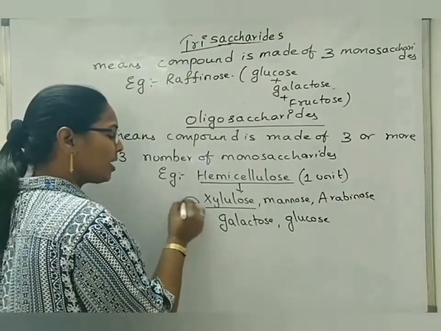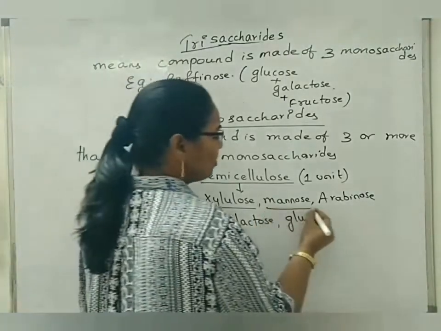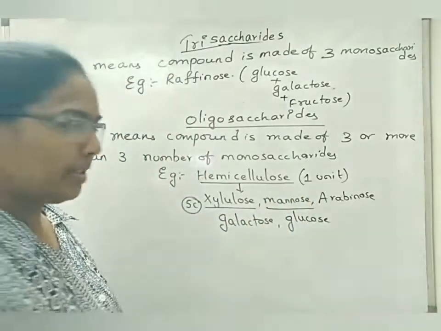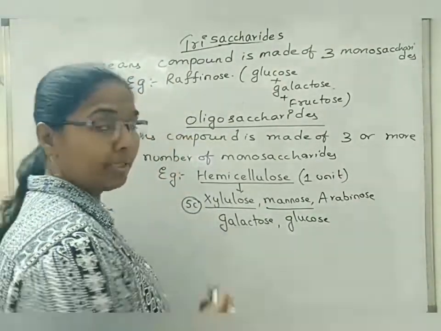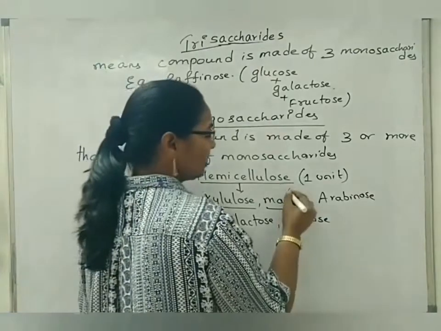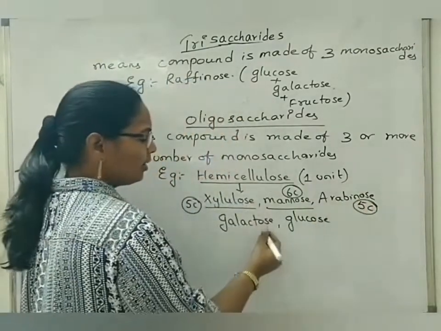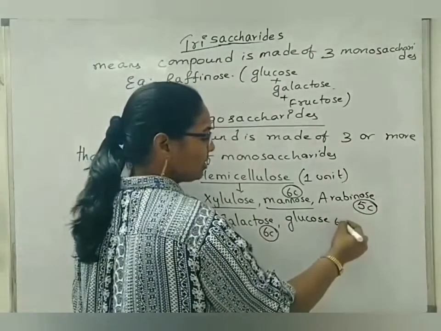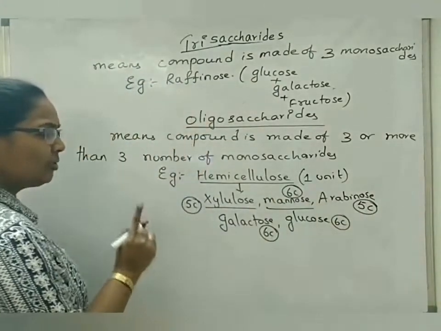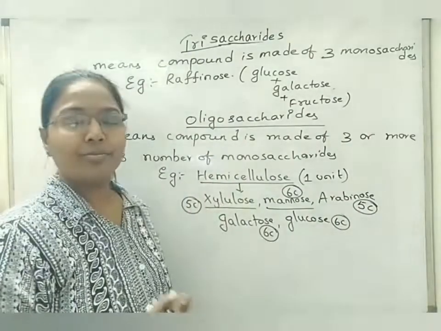Xylulose is a 5-carbon compound that we see in the regeneration of the C3 cycle. Mannose we will also read in the algae chapter, when we are reading about chlorophyceae, phaeophyceae, rhodophyceae, then we come across the word mannose. Mannose is a 6-carbon compound. Arabinose is a 5-carbon compound. Galactose is a 6-carbon compound. Next, glucose is a 6-carbon compound. So one unit of hemicellulose is made up of 5 different types of monosaccharides.